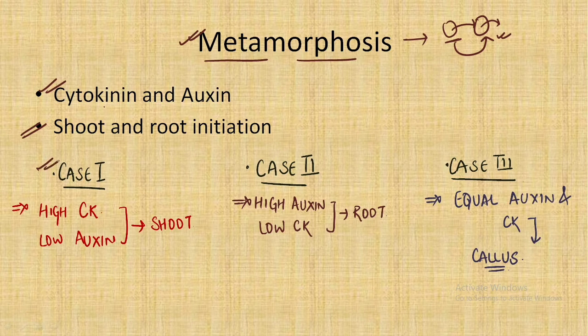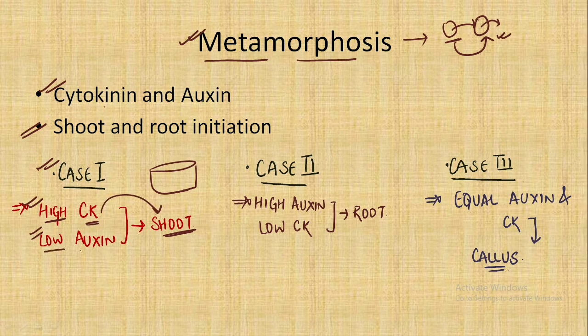In the first case, in a particular experimental condition, we have high cytokinin and low auxin, so it would lead to shoot initiation, because high cytokinin promotes shoot initiation and low auxin would have a negligible effect.